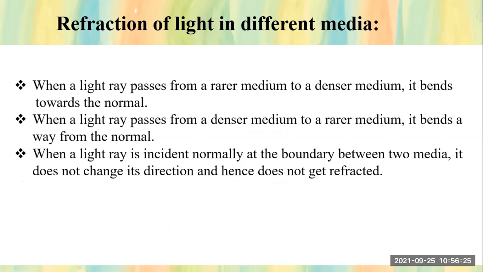When it passes from a denser medium to a rare medium, it bends away from the normal. And when a light ray is incident normally at the boundary between the two media, it does not change its direction and hence does not get refracted. Not getting refracted means there is no change in its direction.